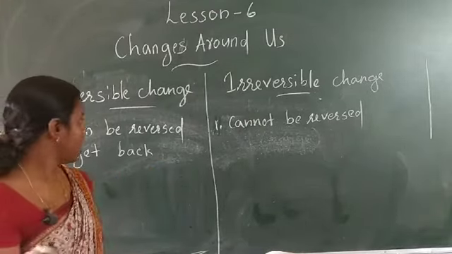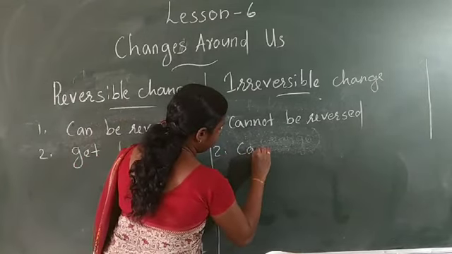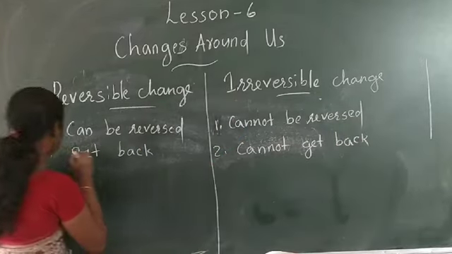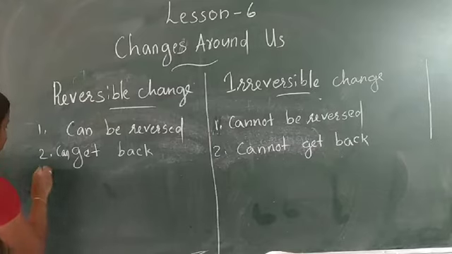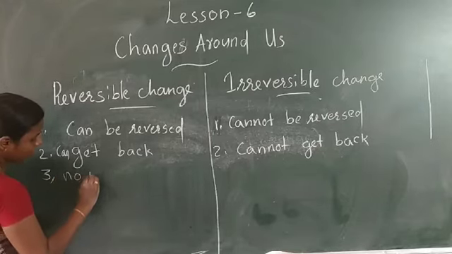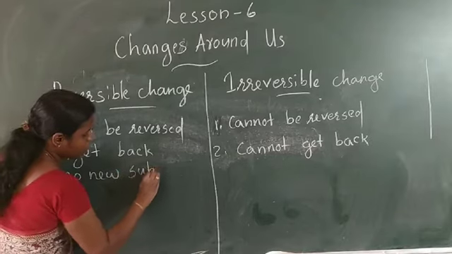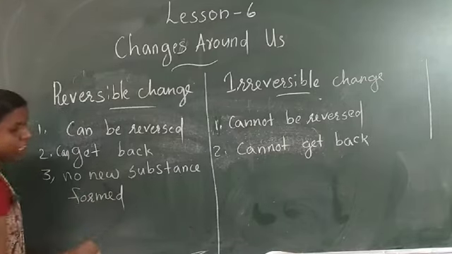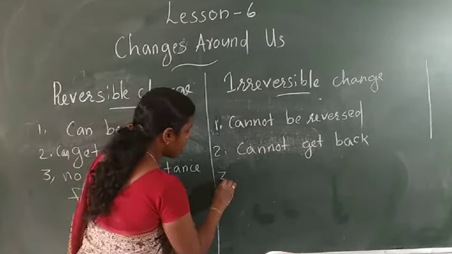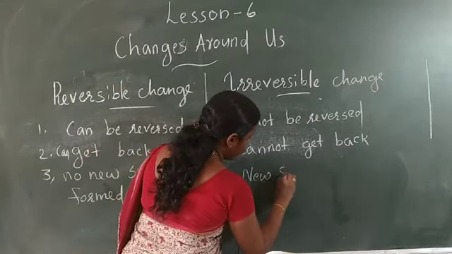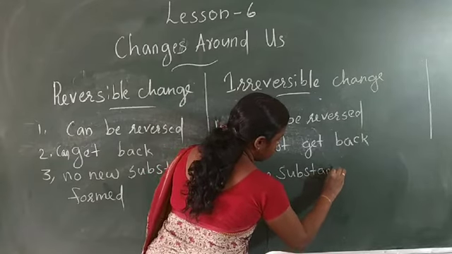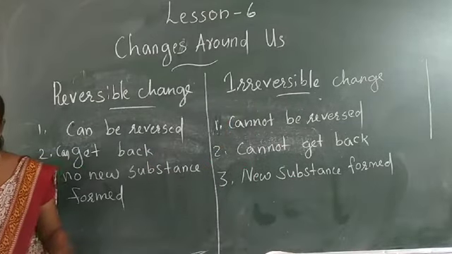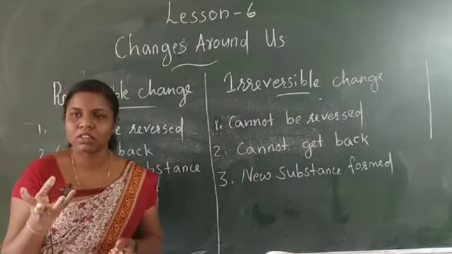Irreversible means it cannot get back. Third, in a reversible change no new substance is formed. In an irreversible or chemical change, a new substance is formed. Example: burning of paper, after which you see black ash.